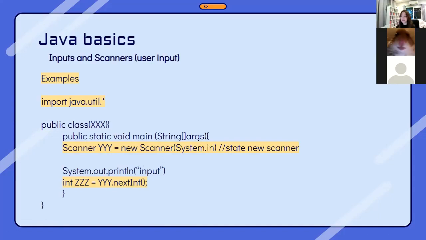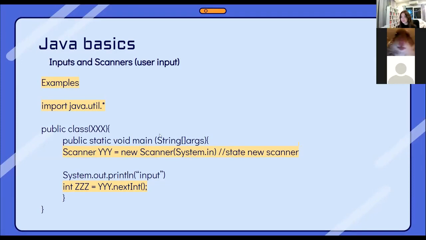For example, if you need the user to input a number, you could say, please input a number, and then it would tell the user what to input. This isn't exactly necessary. The program would still work as long as the user inputs something, but it's still useful for the user to know what exactly they're supposed to be inputting.